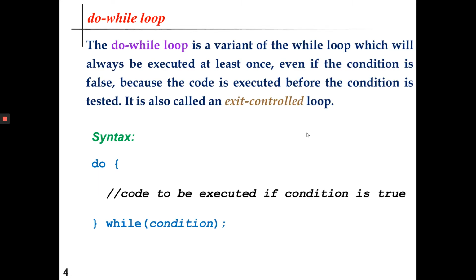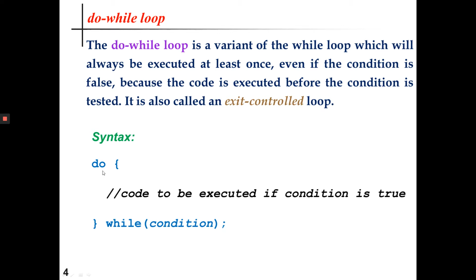Next comes the do while loop. The do while loop is basically a variant of the while loop which will always be executed at least once, even if the condition is not satisfied, because the code is executed before the condition is tested. Just have a look at it.